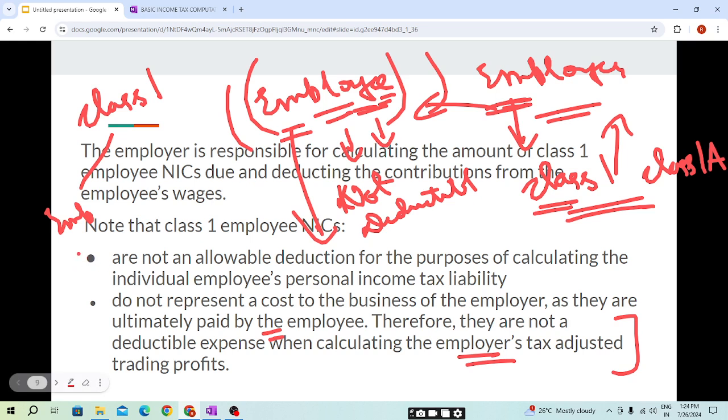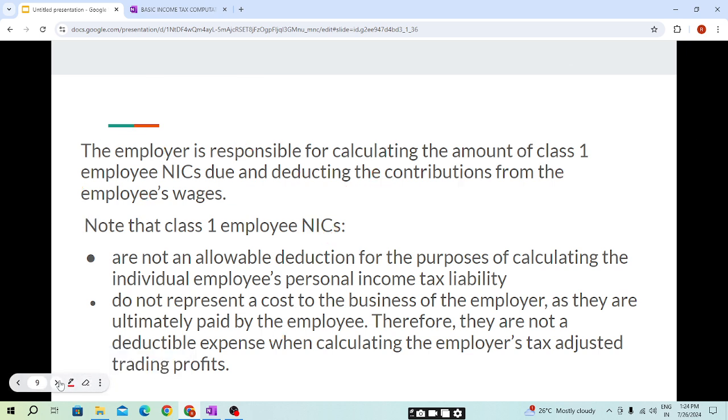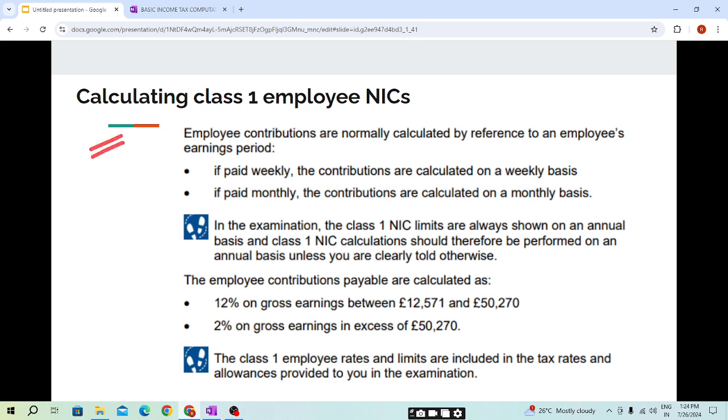For the employee, it will not be an allowable expense, but the employer also pays. The employer's amount will be an allowable deduction for his tax adjusted trading profits. Now moving to the calculation.